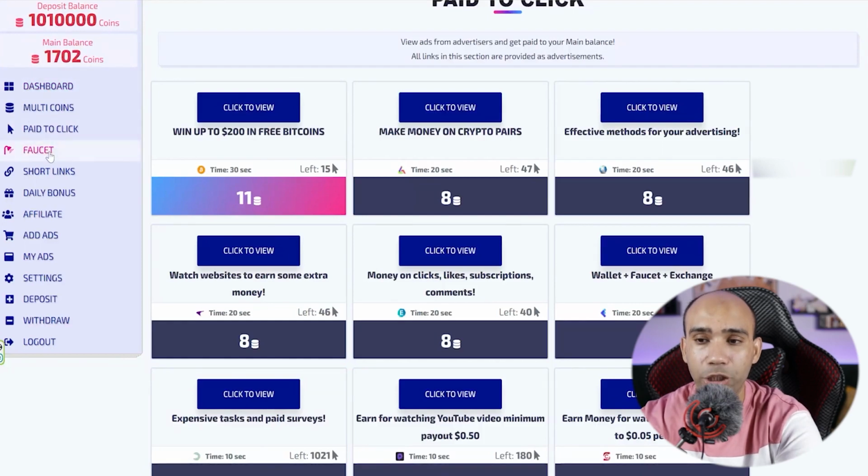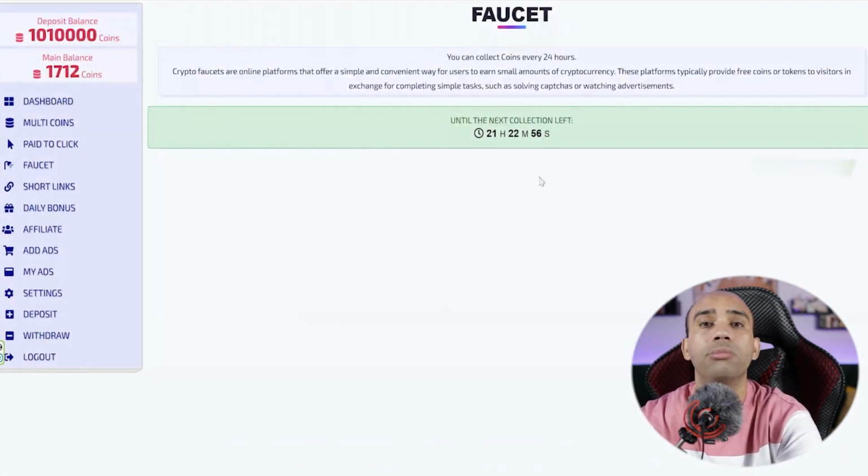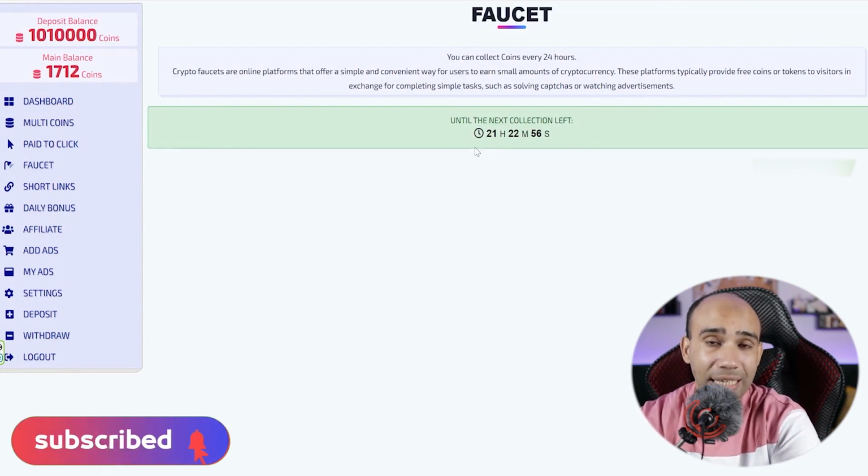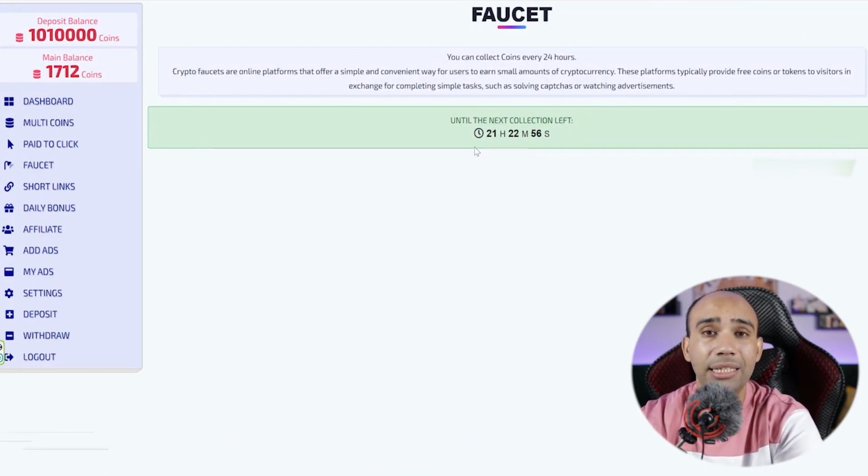This faucet is renewed every 24 hours. Of course, I have been doing it for a while. Every day the profit is more than the day before. There is a button here that you press, and it will bring you, for example, 20 coins, and each day is more than the last.